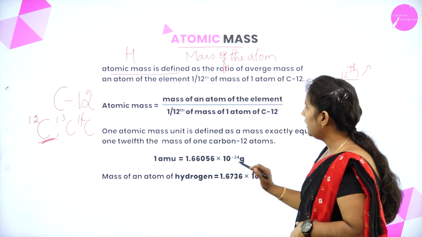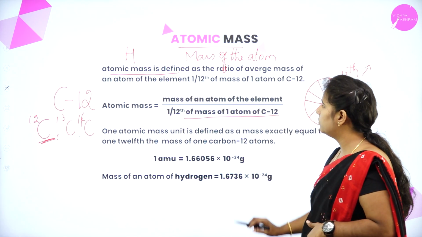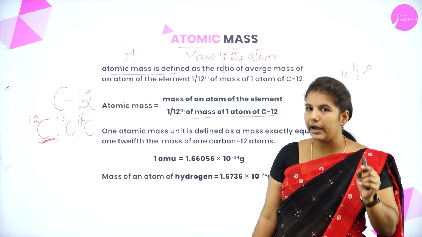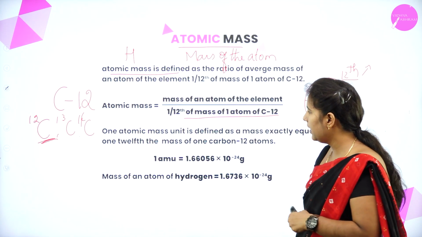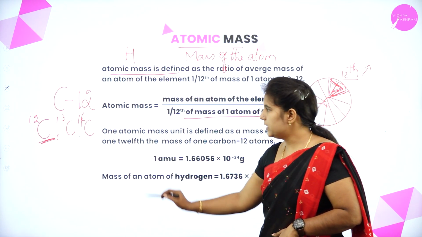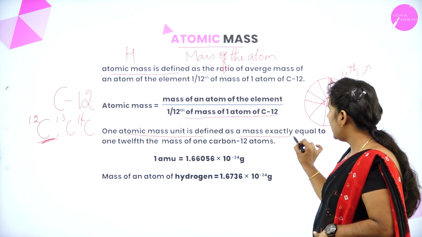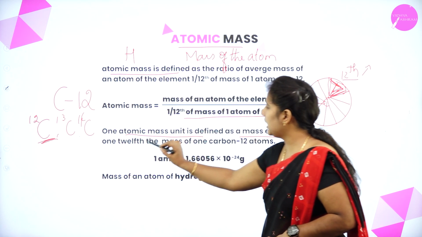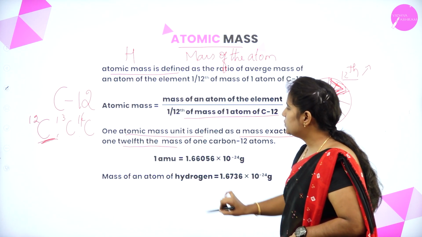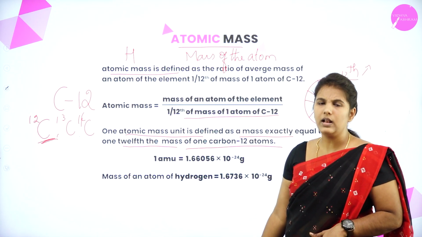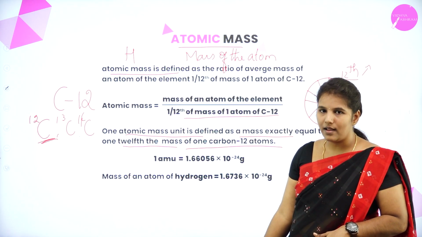Then, what is the mass of 1/12 of an atom of carbon 12? That is known as the atomic mass unit. 1 atomic mass unit can be defined as a mass exactly equal to 1/12 of the mass of one carbon 12 atom.